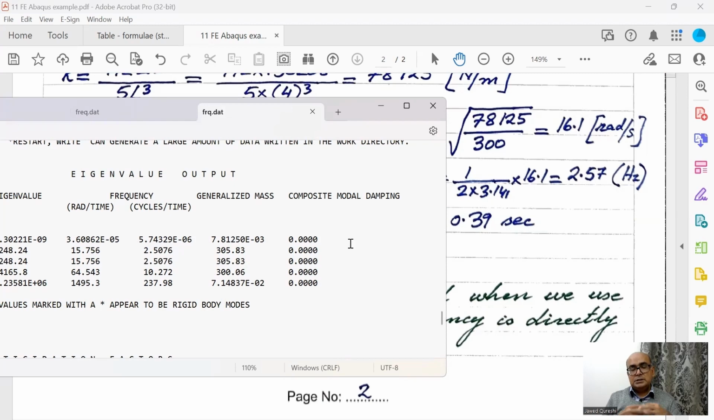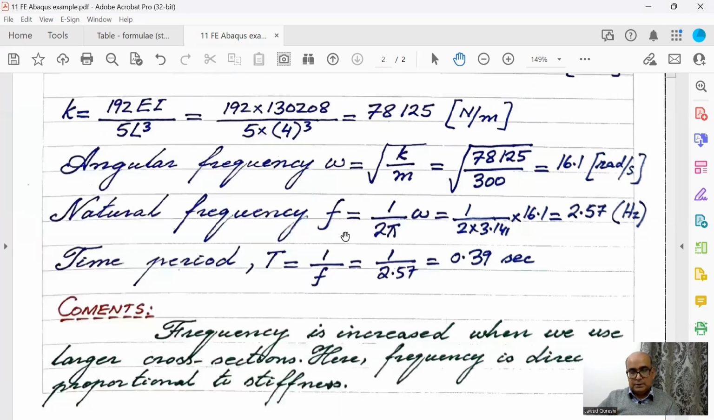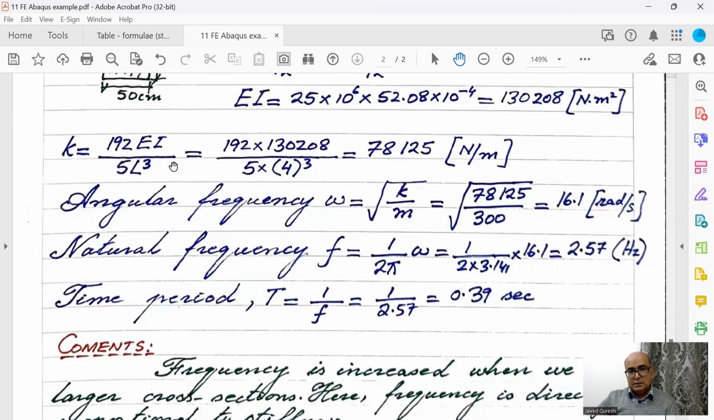It means that by changing the section size, you are actually changing the frequencies. The reason is that stiffness depends on second moment of area I. So if you change the section size, it will have a huge impact on stiffness. Once stiffness is increasing, then angular frequency will increase. As a result, the natural frequencies in cycles per second will increase as well. Remember that these all are natural frequencies: natural circular frequency, natural frequency f and natural time period.